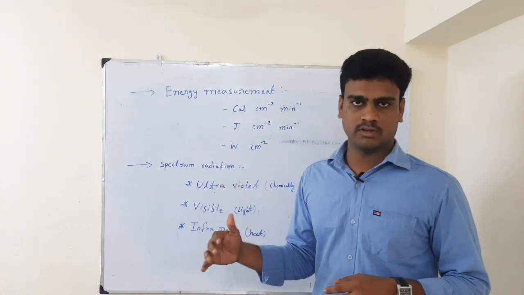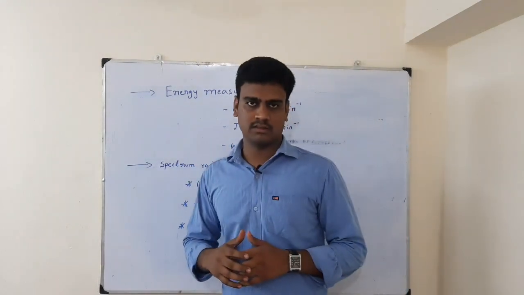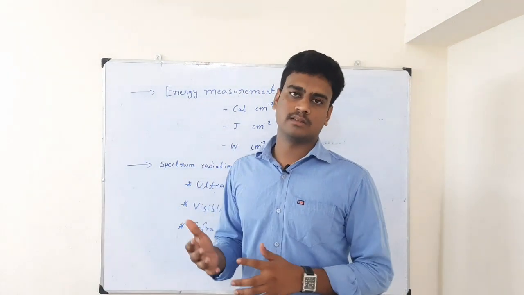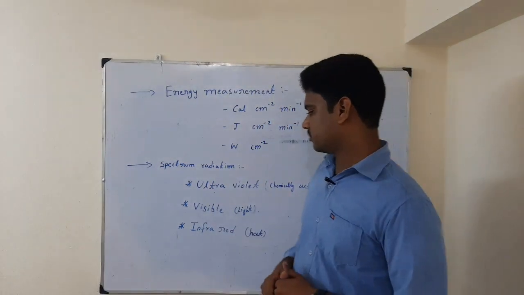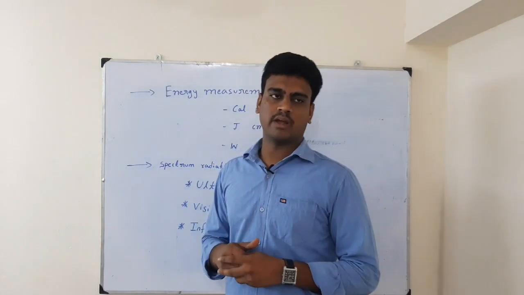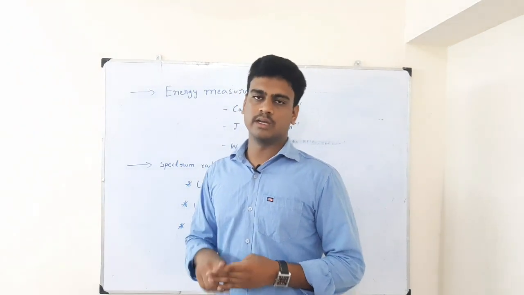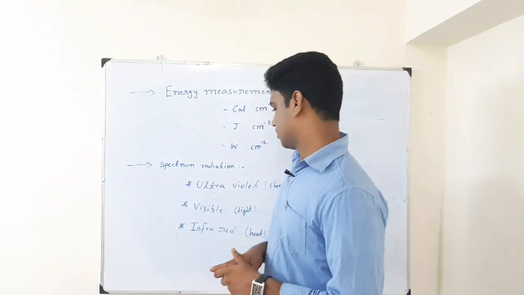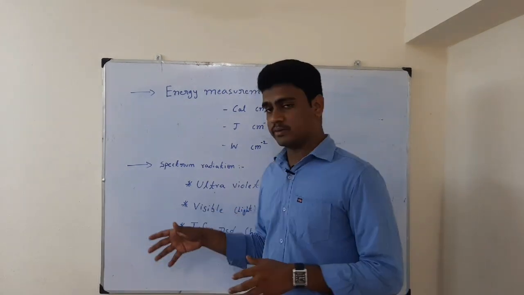If there is no ozone layer, then these ultraviolet rays will directly fall on the surface of the earth, and we can say there won't be any life on the earth. Then visible light. Visible light means with our human eye, what are the colors we all are seeing? VIBGYOR we call: violet, indigo, blue, green, yellow, orange, red. So these 7 colors will be emitted from the sun.